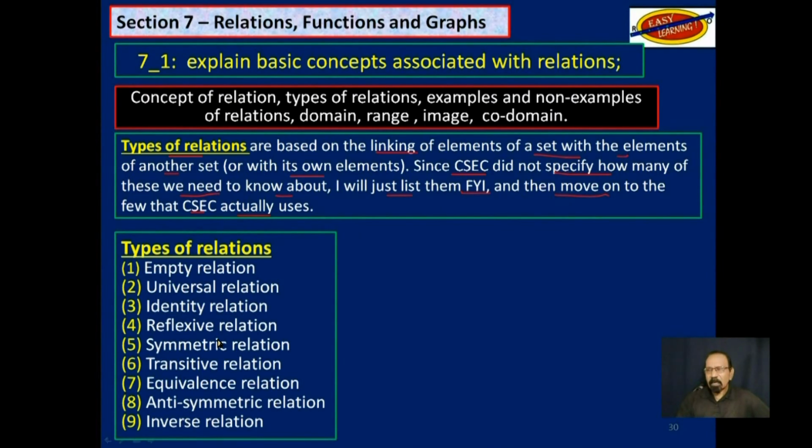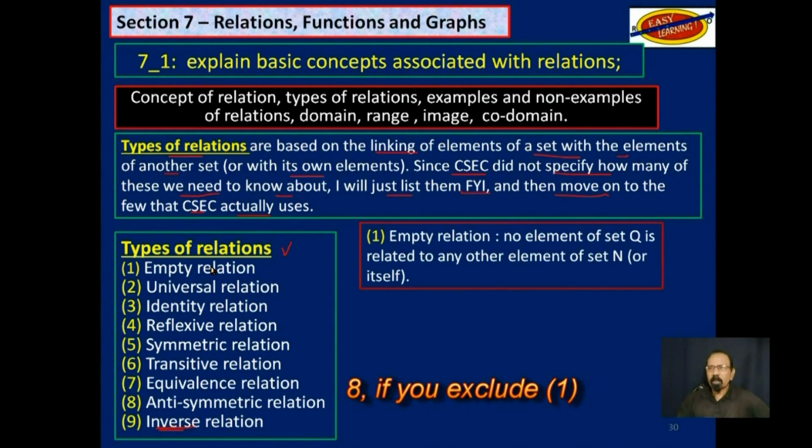Well, you look at this and it's starting to look very confusing. Types of relations. We have 8 of them listed here. I will briefly mention a few things about them.